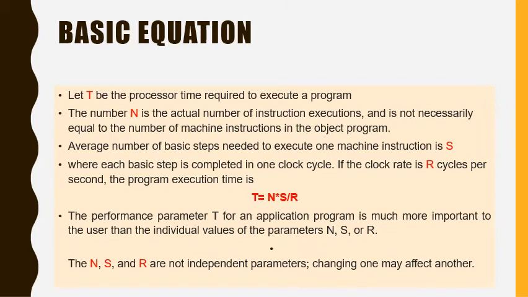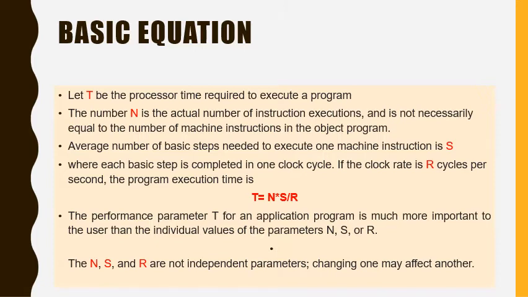If the clock rate is R cycles per second, the program execution time T is equal to N into S divided by R, where T is the processor time, N is the number of instruction executions, S is the basic steps needed to execute one machine instruction, and R is the clock rate or the cycles per second.